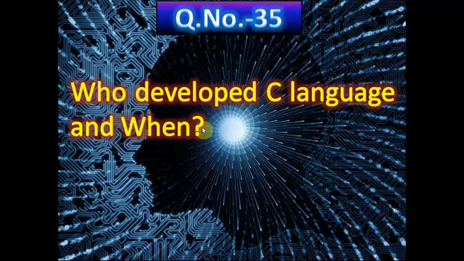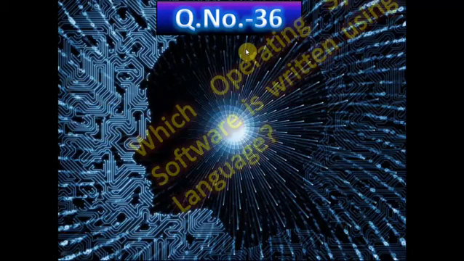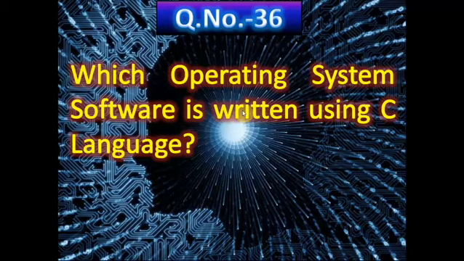Who developed C language and when? Here you have to write the name of the person, the scientist who developed C language, and when. In 1971 it was developed by Dennis Ritchie. Now question number 36. Which operating system software is written using C language? Unix operating system is written using C language.